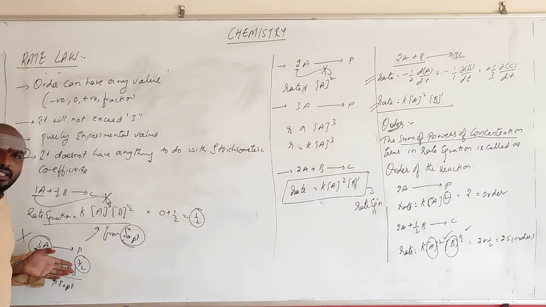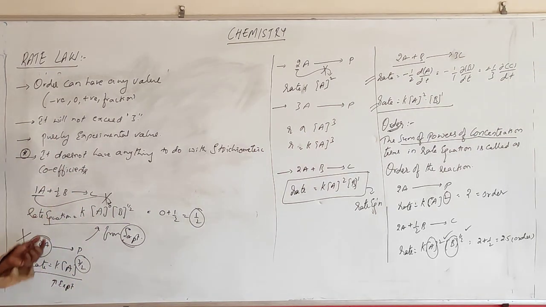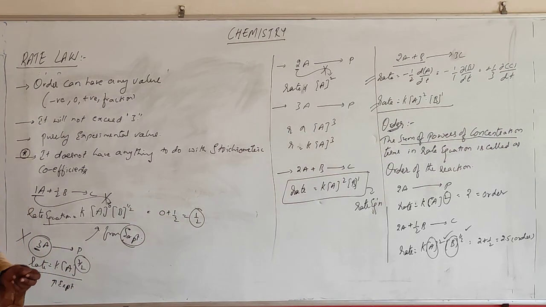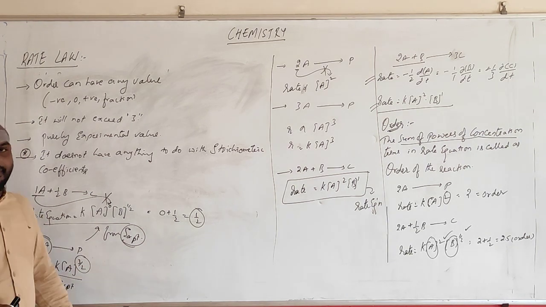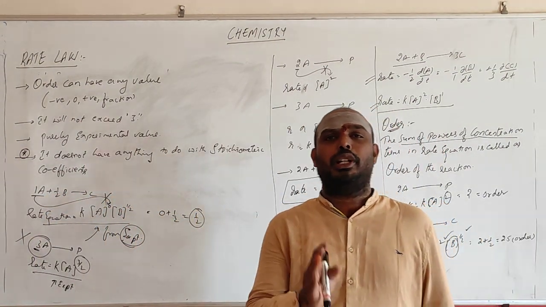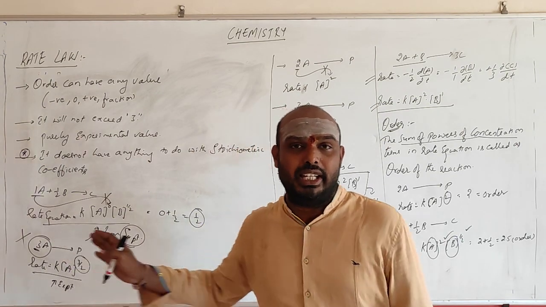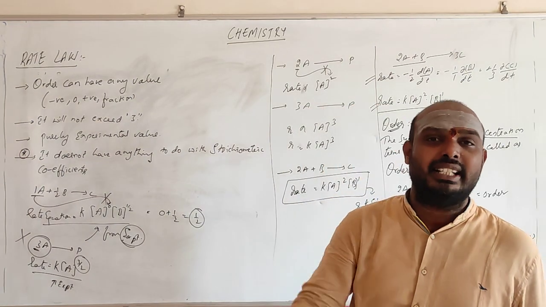The reaction equation is a generalized equation because the reaction may be very complex. It is the combination of all the steps, but the rate equation is based on the single slowest step. One thing you remember now: the rate equation, whatever you are writing, is only an experimental value. The stoichiometric coefficient doesn't have anything to do with the order. Order is purely experimental. Based on the equation, you don't take the stoichiometric coefficient as a power and determine that the order is 3. It is never like that.